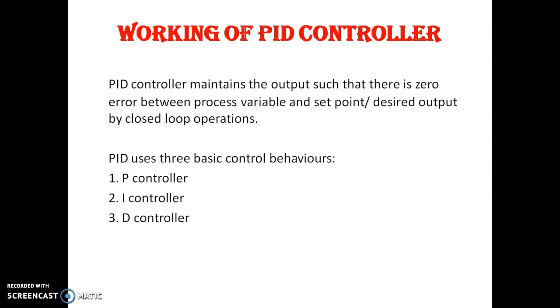What is this process variable and what is this desired variable? Desired means our desired output, the expected output. Process means the current variable. So it maintains the output such that there is zero error between the current variable and the desired variable by closed loop operation. PID uses three basic control behaviors, that is P controller, I controller and D controller.